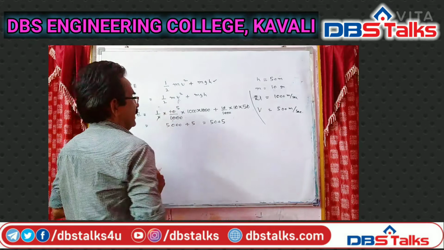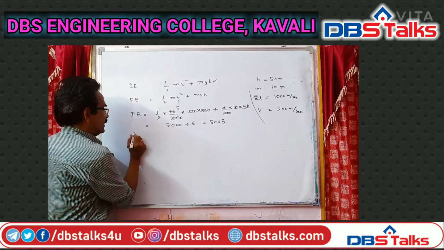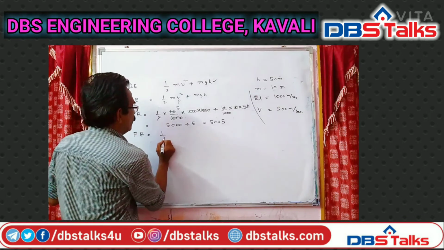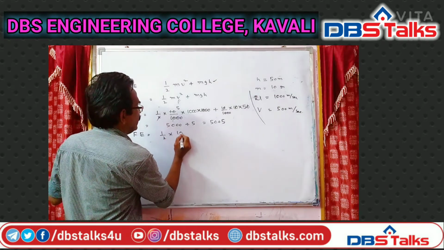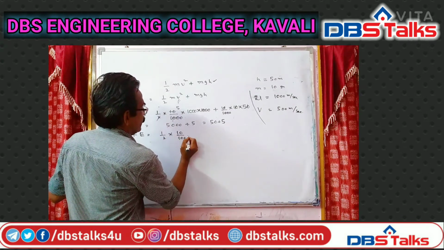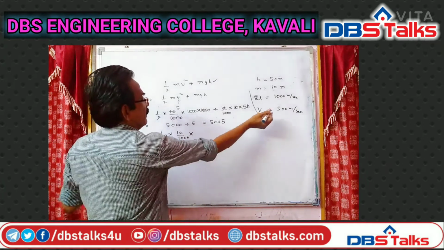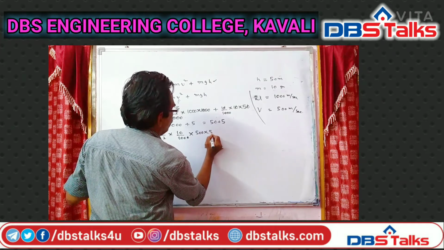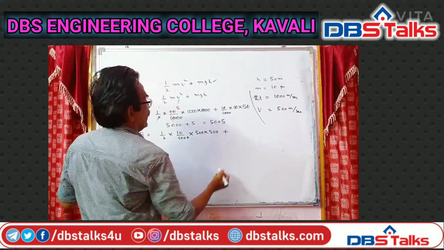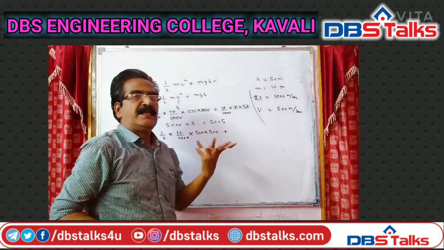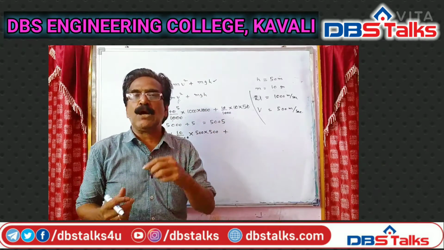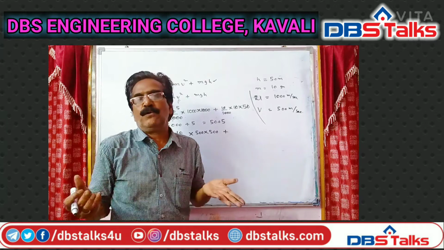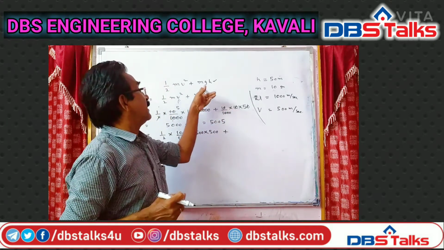Let us find the initial energy of the bullet. This is equal to, 3 zeros cancel, 2 5s, 5000, plus 3 zeros cancel, 5. This is equal to 5005 joules. This is the initial energy of the bullet. Let us find the final energy.